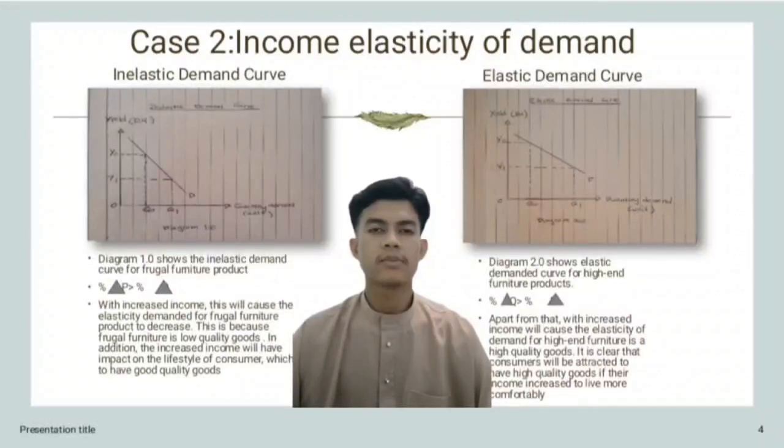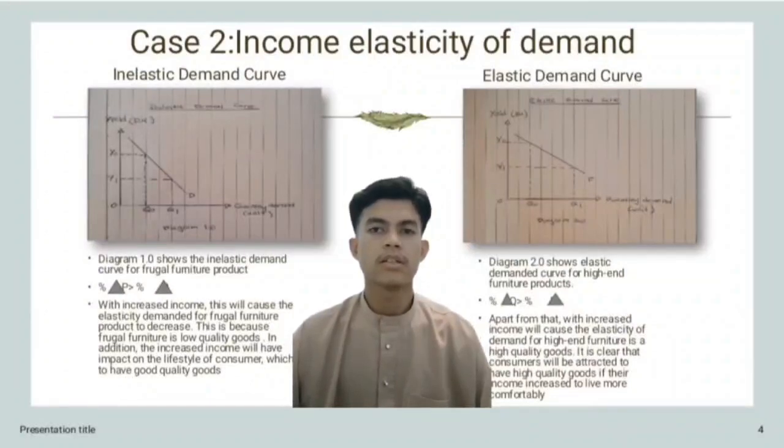The next diagram, diagram 2.0, shows the elastic demand curve for high furniture product. The next point is the percentage change in quantity is greater than the percentage change in price. After the same booming economy that increased consumer income by 6%, this will affect the high furniture product, which is the income increase will cause the elasticity of demand for high-end furniture product to increase.